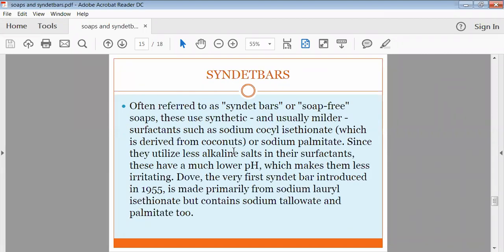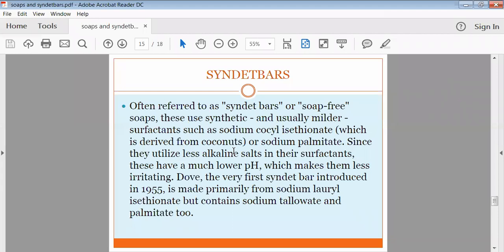Then syndet bars. Generally, this is near to the same material as soaps. They are often referred to as syndet bars or soap-free material. When we prepare bars with less reactive material, they are called syndet bars. Generally, they are synthetic material, and usually mild surfactants are used, or a moderate concentration of surfactants is utilized.